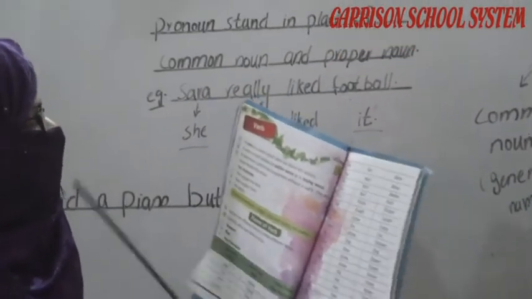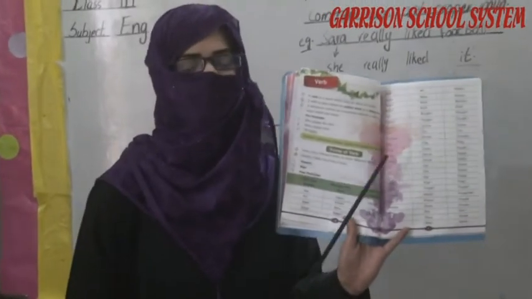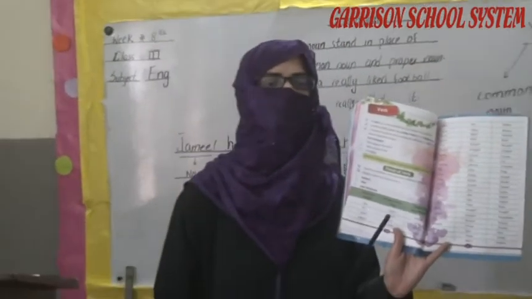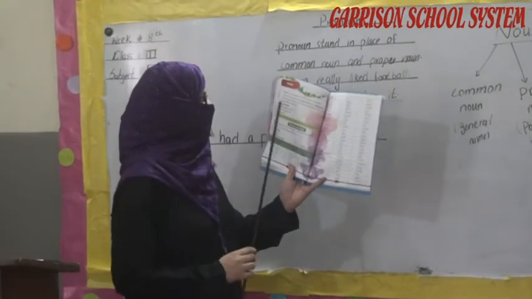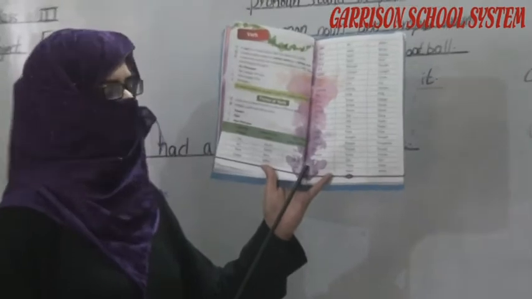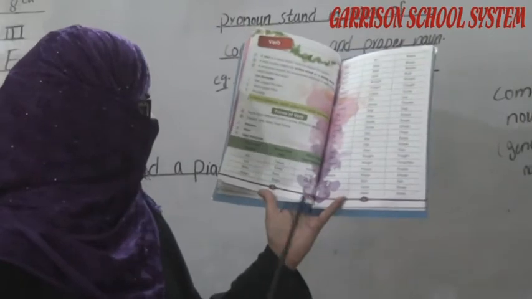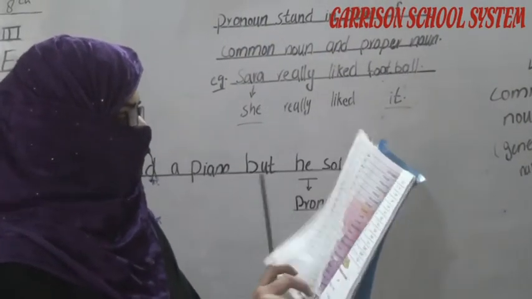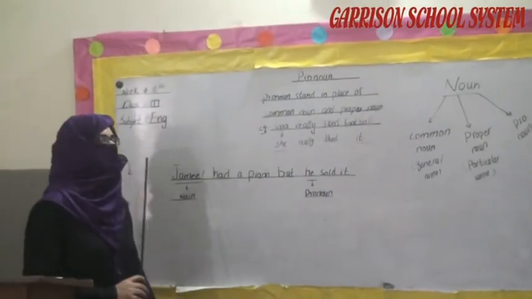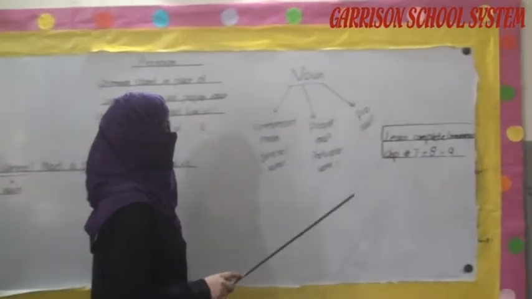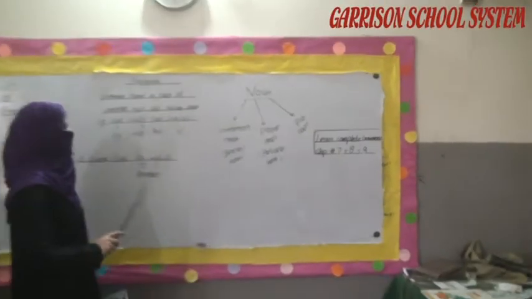The next chapter is about your verb. Now you have to concept in your mind verb. As I told you, verbs are the action words that I am teaching you and you are studying. Teaching is my action and studying is your action. Like, now they are giving you the different form of the words and you have to read this as it is. They are giving you on the book page number 20 and the 21. And 22 and the 23 also you have to complete. Now the task that I am assigning to you is that you have to learn the grammar chapter number 7, 8 and 9 in the whole week, and this is your homework that you have to complete.